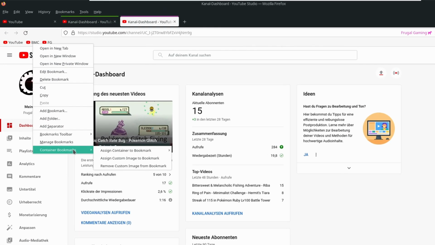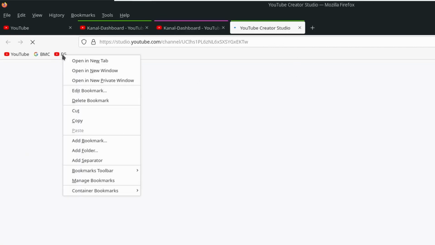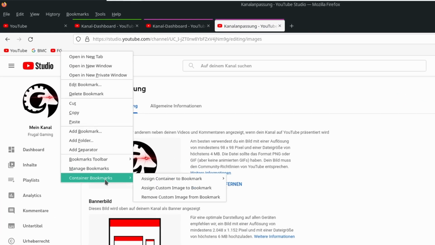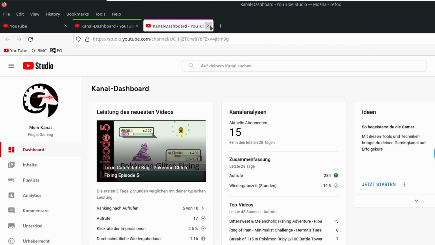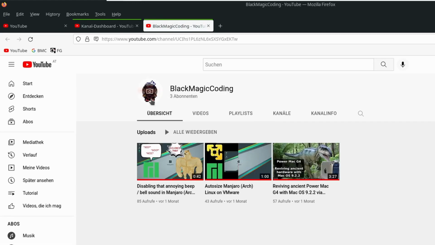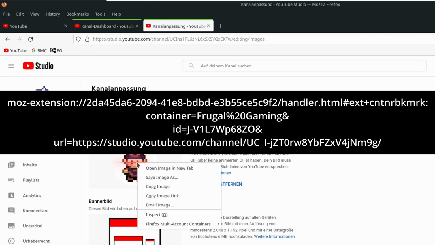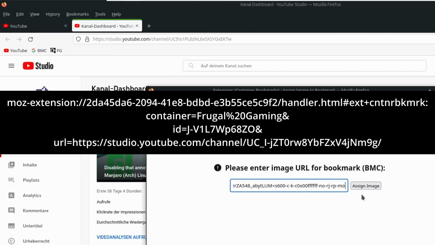Once the installation is done, right-click the bookmark and assign a container via the new menu item. I also like to assign custom icons for the bookmarks, which can be done within the same menu. We are done already. For those of you who wonder what kind of black magic is used to achieve this, here is the answer. The bookmark calls an extension now and provides the intended container and the URL as parameters.